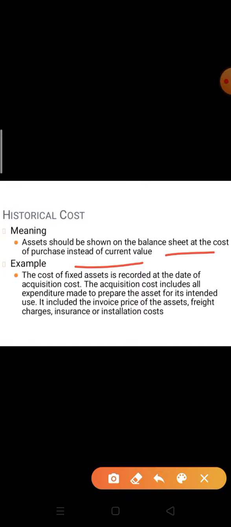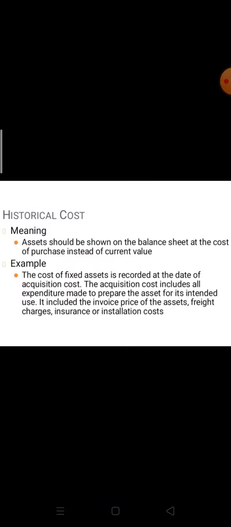For example, the cost of fixed assets is recorded at the date of acquisition cost. The acquisition cost includes all expenditure made to prepare the asset for its intended use. It includes the invoice price of the assets, freight charges, insurance and installation cost.